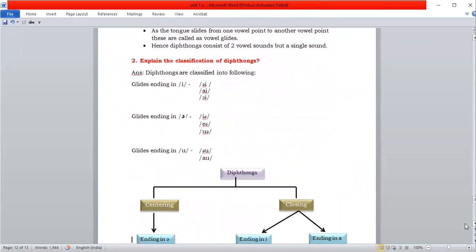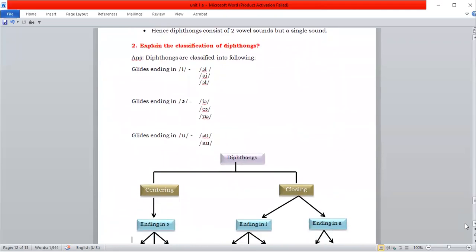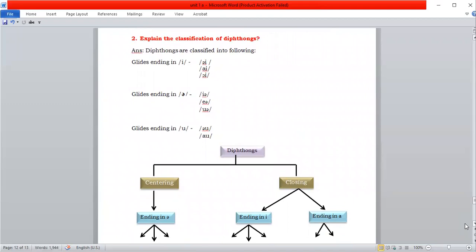So explain the classification of diphthongs. Diphthongs are classified into glides ending in I, glides ending in E sound, glides ending in a sound, glides ending in O sound. Okay, so glides ending in E sound consist of 3.